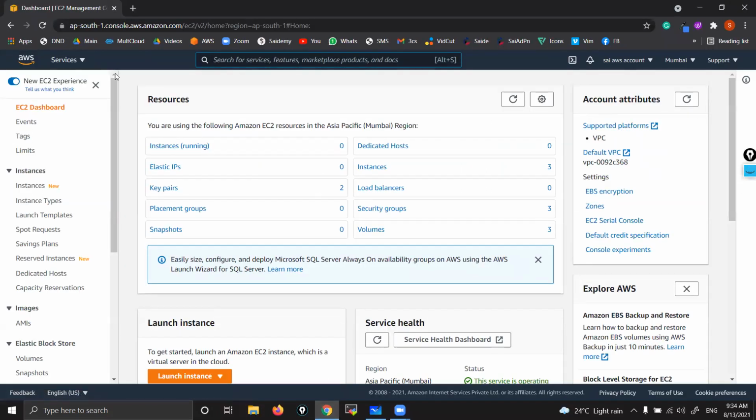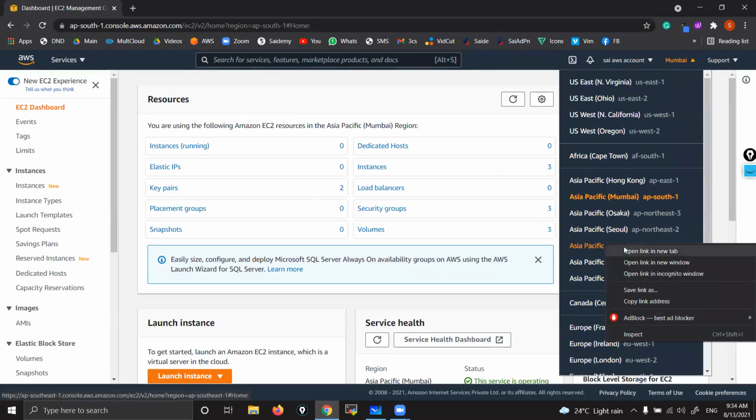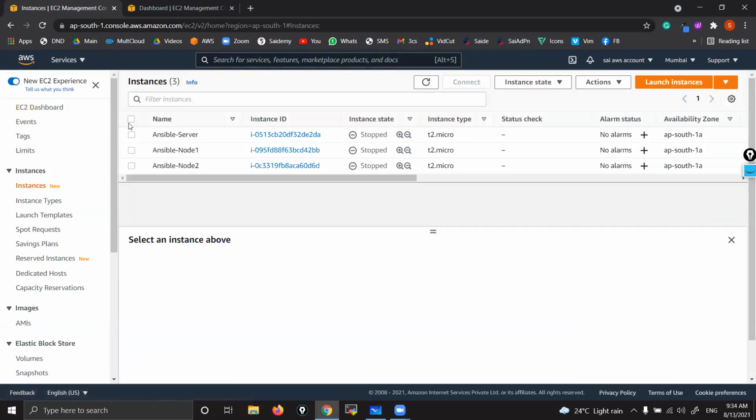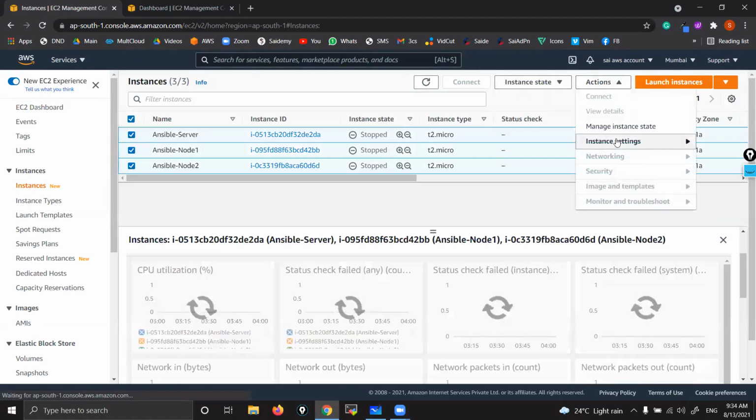Okay, so I'll choose two regions. One is Mumbai, and one is Singapore. In Mumbai, I already have some running servers. Let me show you. In Mumbai, already 3 servers are there. What I do, I'll enable termination protection so that by mistake I should not terminate.